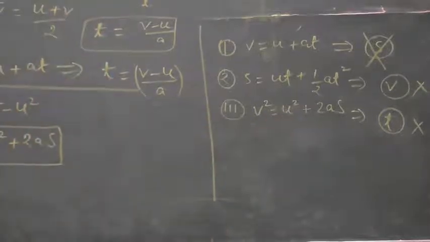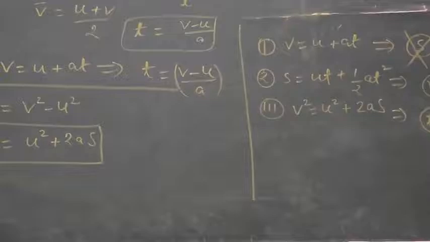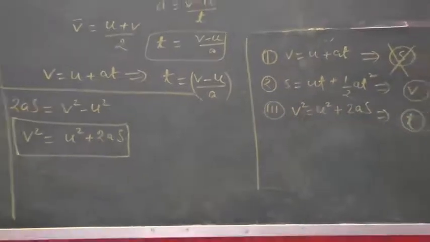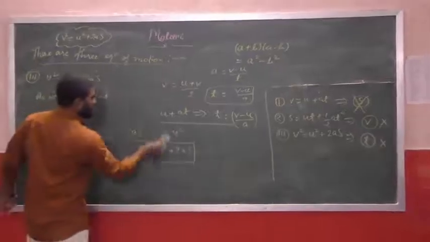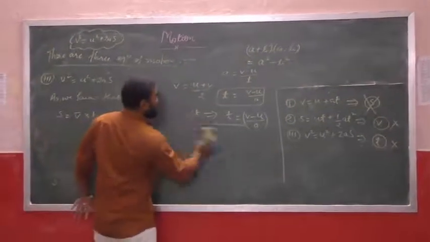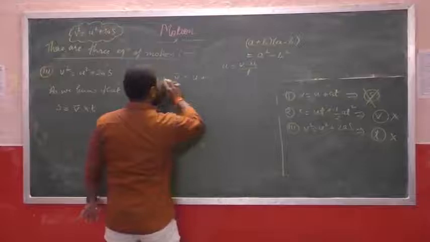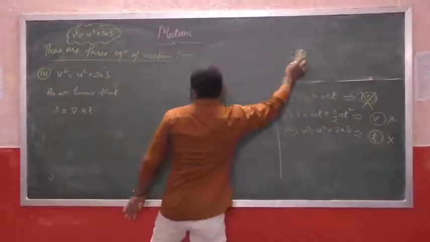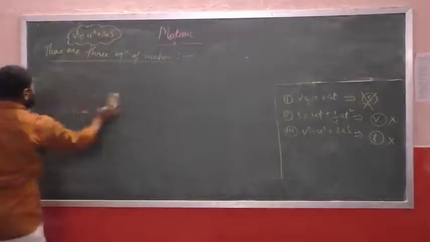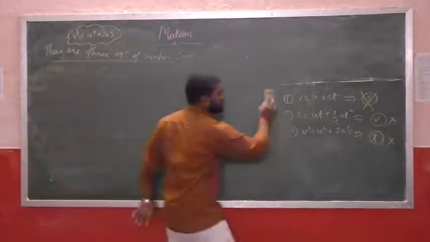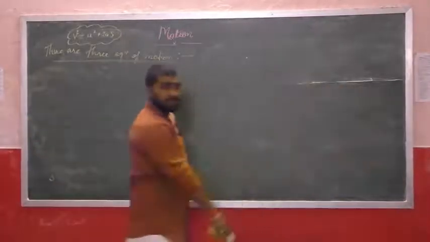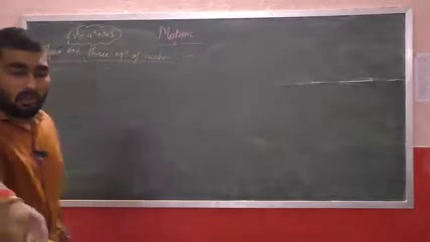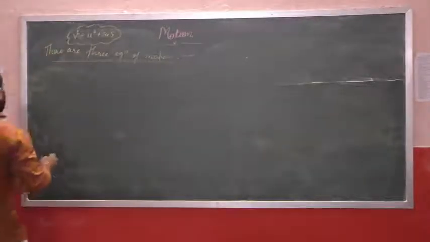Now we will derive them by the graphical method, which is a part of our NCERT and also in our syllabus. These three equations can be derived by the graphical method also. Before deriving these equations, I just want to say something about graphs.